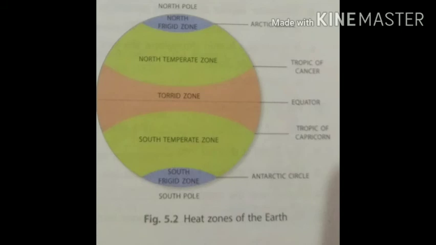Heat zones of the earth. We can see in this picture how the earth is divided into 3 heat zones. First, the middle part of the earth, which comes near the equator, is called the torrid zone. The area shaded at the north and south poles comes under the frigid zone. The area just above and below the torrid zone comes under the temperate zone.